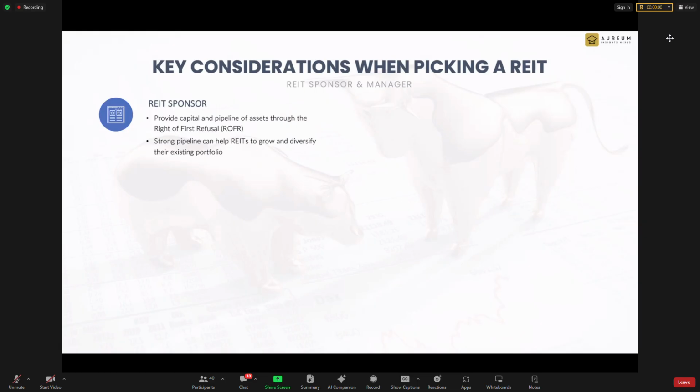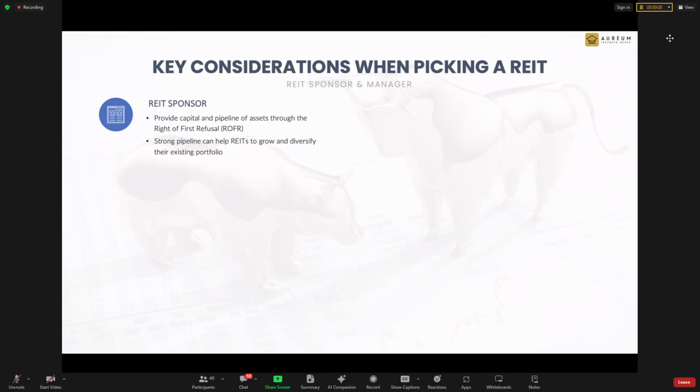You may have heard of Ascendas Hospitality Trust. Ascendas is under JTC, and JTC set up a hotel REIT. JTC is industrial, and they are the sponsor for a hotel REIT.